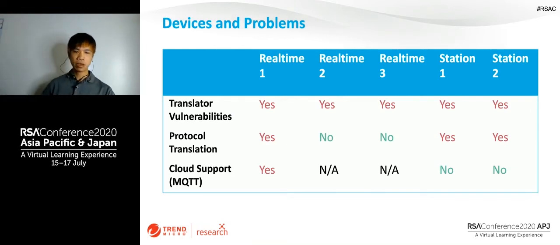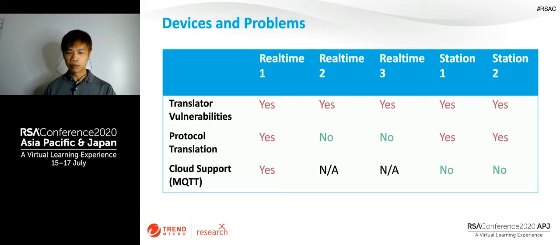So as you see on the table, we have identified 3 real-time gateways and 2 data stations. Unfortunately, all of them got legacy vulnerabilities like resource exhaustion, denial of service, privilege isolation, information disclosure, and you even got a root shell.